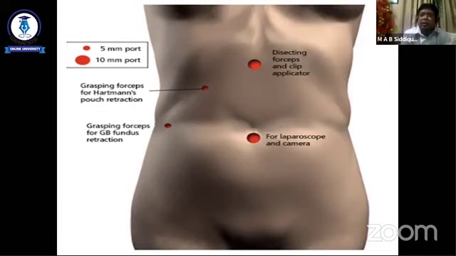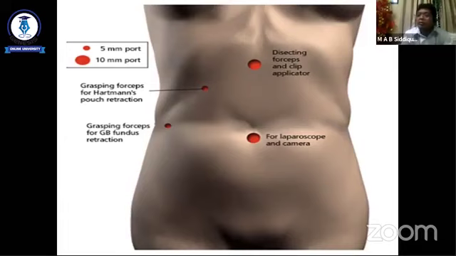and this is the classical four port laparoscopic cholecystectomy, in which there is one port in the epigastrium, another 10 millimeter port, and another 10 millimeter port around the umbilicus. Someone prefers infraumbilical, someone prefers supraumbilical, and someone prefers intraumbilical port. And another port is the subcostal at the mid clavicular line. This is for the surgeon to grasp the Hartmann's pouch. And the umbilical port is the camera port, and the epigastrium port is for the clip applicator and dissecting. It is the surgeon's right hand port.